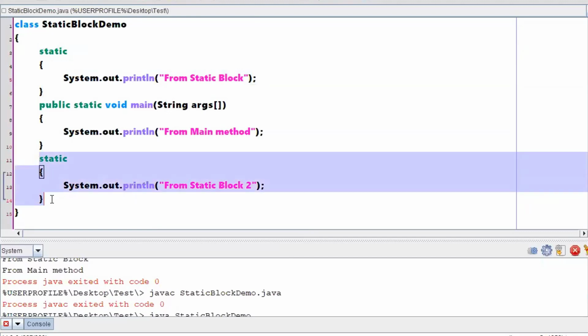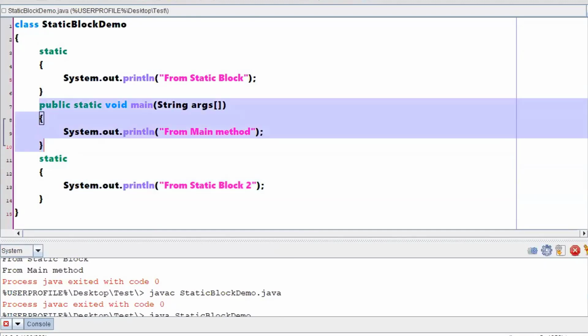After finishing all the static blocks, whichever you have defined from top to bottom, later it will go for the main method for the execution. Is this clear with respect to the normal working of static blocks? Be clear with the purpose, be clear with when to go with a static block, and be clear with what the actual use of a static block is. That only I told you.